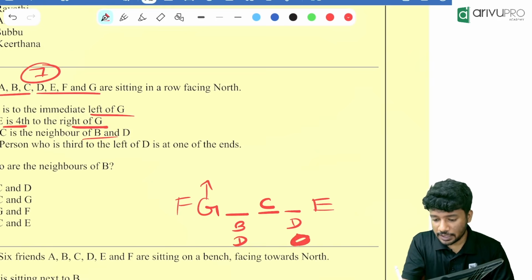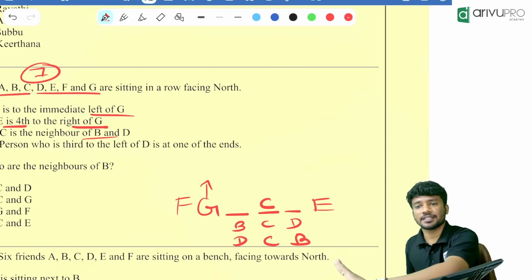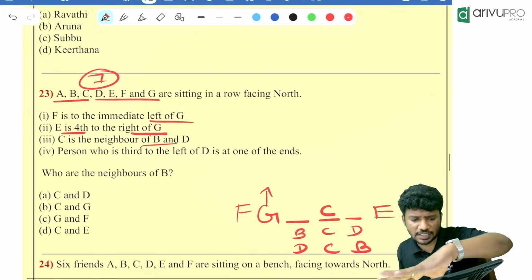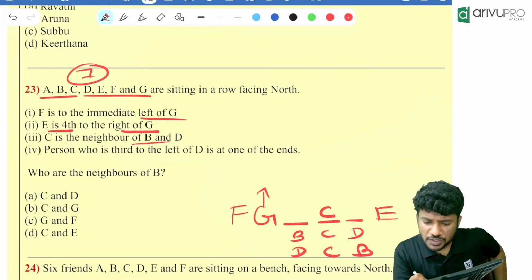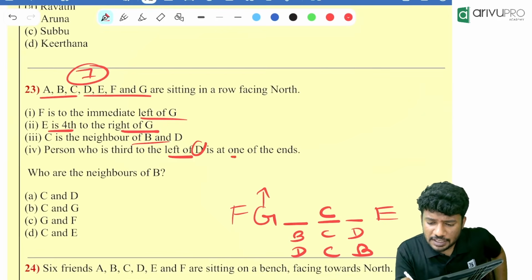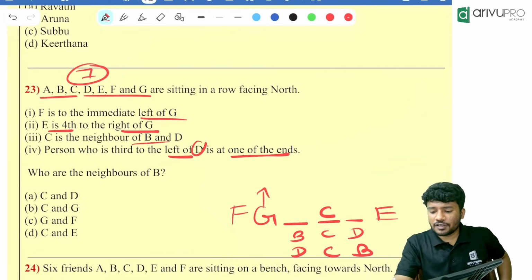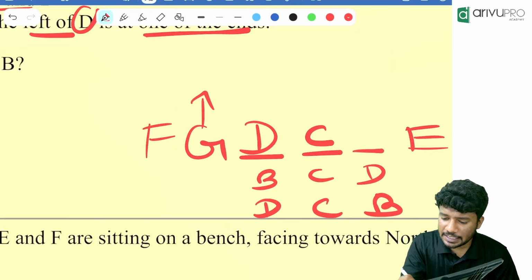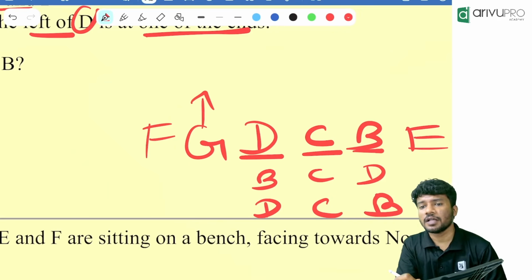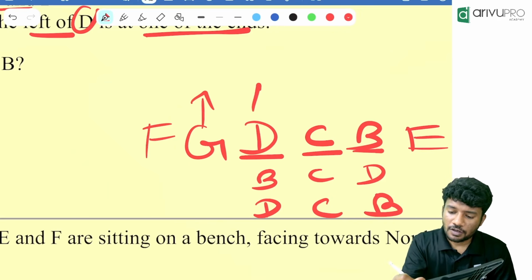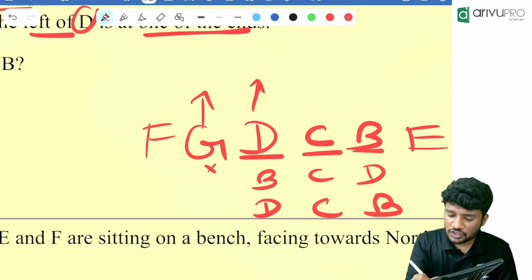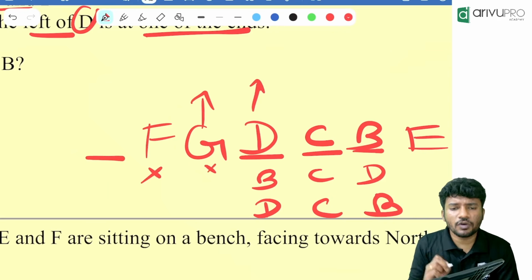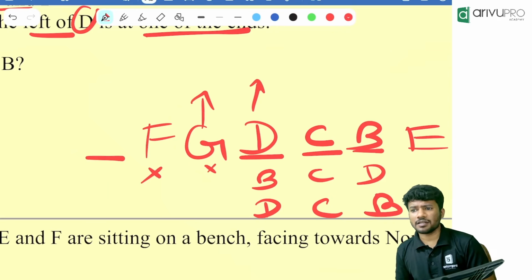Either it can be BCD or it can be DCB. Two possibilities. I am just drawing two possibilities. We will check. Person who is third to the left of D is at one end. Third to the left of D is at one end means what? Now if I put DCB over here, third to the left is how much? First left is G, second left is F, then one more left is there. That person can be an option.